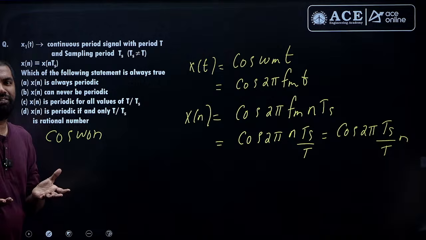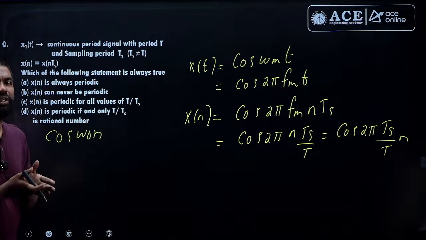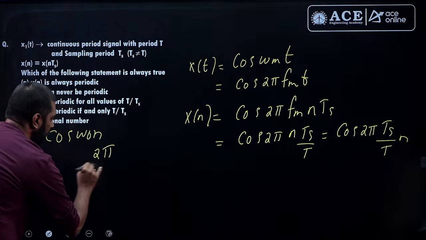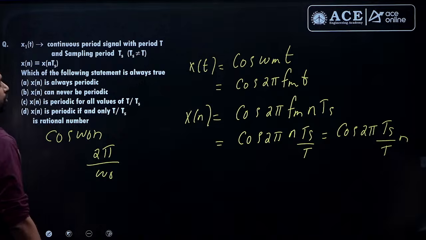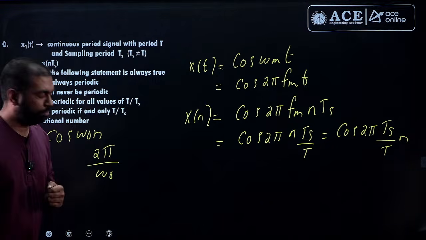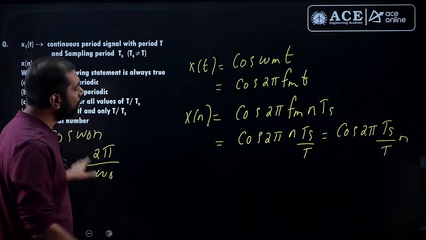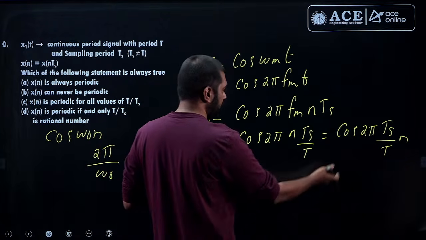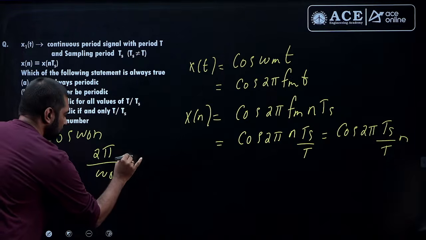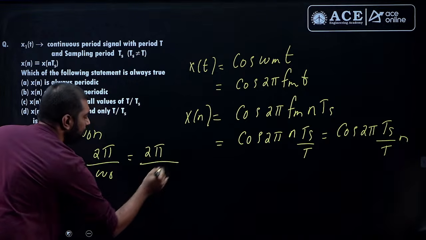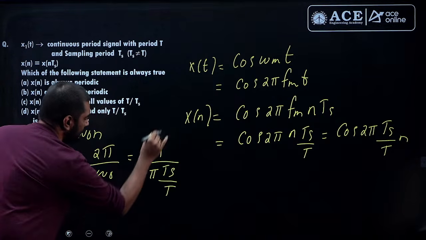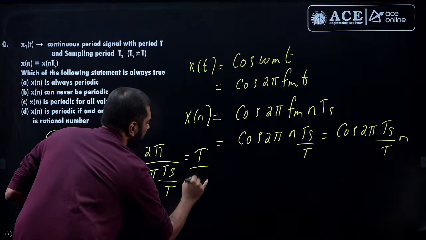You would have studied when cos omega naught n is a periodic signal. It is periodic when 2 pi by omega naught is a rational number. 2 pi by omega naught should be in the form of what? Rational number. Now what is omega naught on comparing? So here you have omega naught and here you have 2 pi Ts by capital T. Just substitute that. So this is 2 pi, and omega naught is 2 pi Ts by capital T, and after cancellation it is T by Ts.